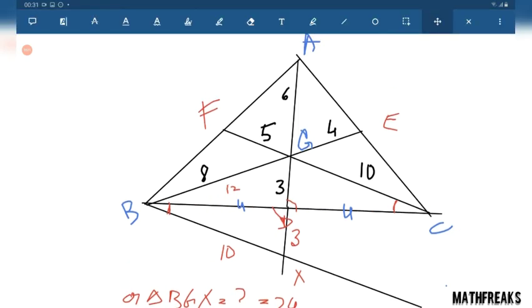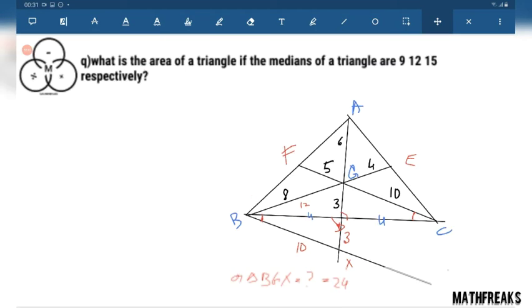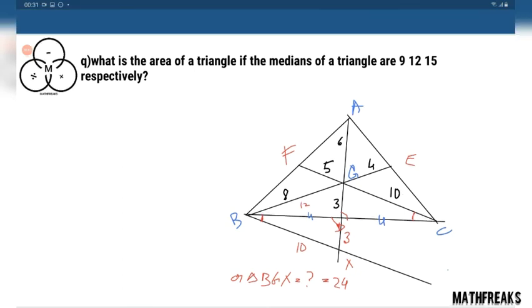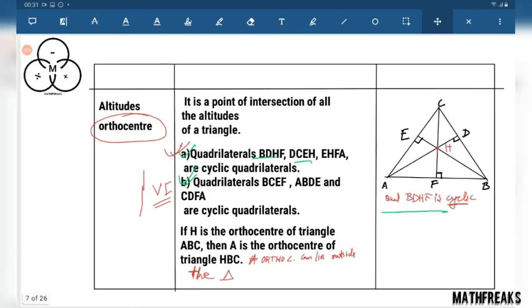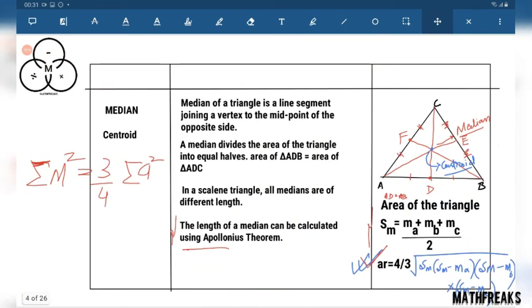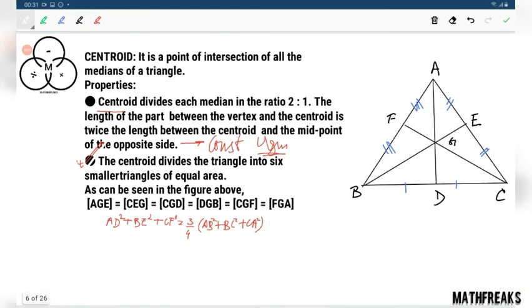Now I know that the medians divide it into 6 equal parts. If you have the area of any single triangle, then we can just multiply it with 6, as we have already proved during the discussion. Yes, this has been proved: the centroid divides it into 6 equal parts.